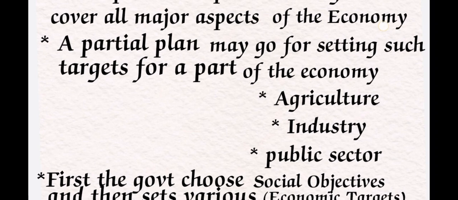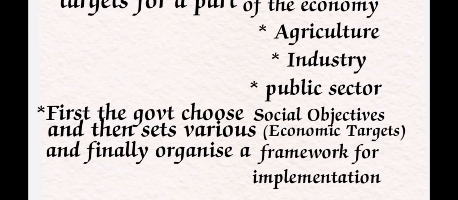Whatever the government in a country is, first of all it has to choose some social objectives, and then it goes to the economic targets. Each and every country has a responsibility to choose social objectives, because a social objective is focused on society and the people.